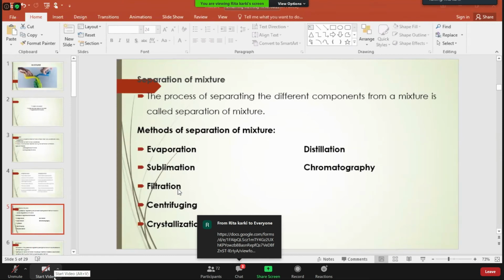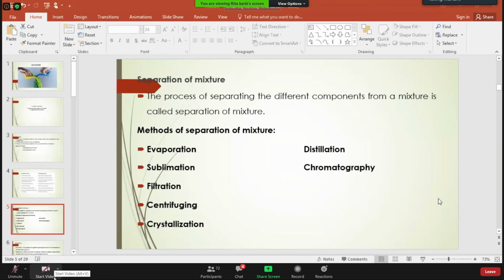What is distillation? Ma'am, that is used to separate liquid from solid substances. Yes, okay. So distillation helps in separating liquid from solid substances. So does evaporation. Yes or no?